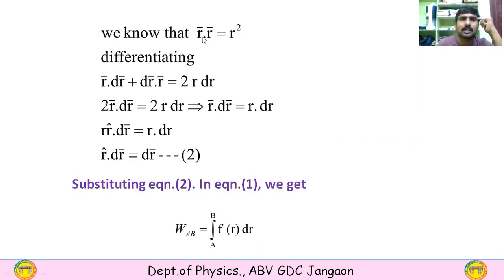And we know that r dot r is equal to r squared.